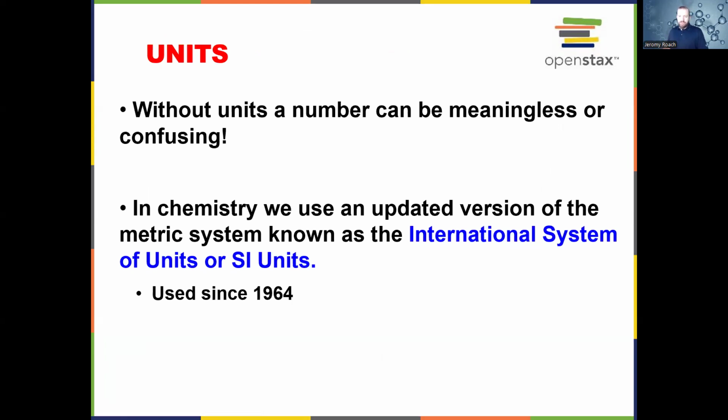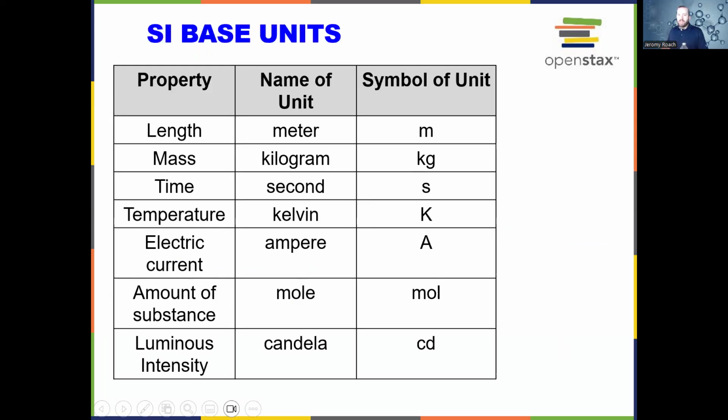In chemistry, we use an updated version of the metric system known as the International System of Units, or SI units, and we've been using that since 1964. And so this is worldwide. We use SI units. So for length, we use meters, mass, kilograms.